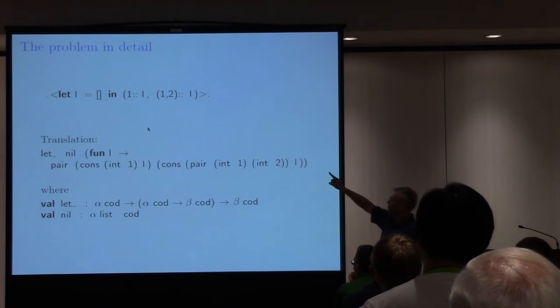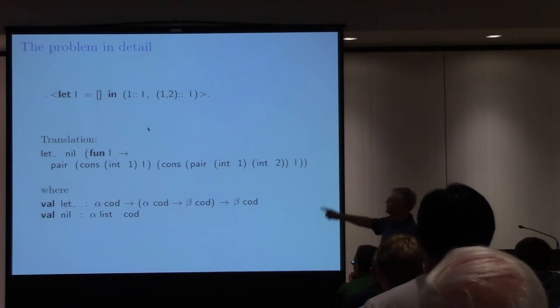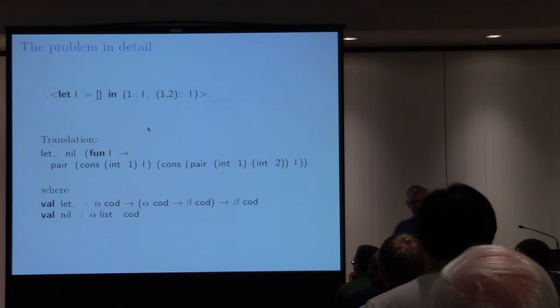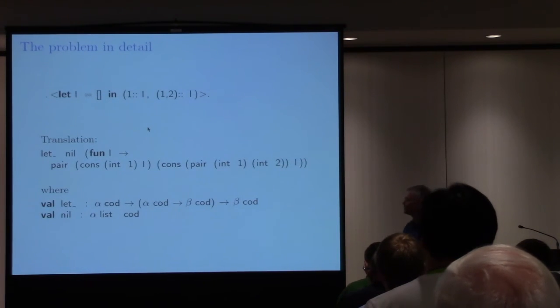So we have an L binder of an empty list, and then we prepend a pair of elements. It can only work if L is actually polymorphic, has a polymorphic type. And it is indeed a polymorphic type in OCaml, because the empty list is a polymorphic value, and let bindings to polymorphic values generalize. So it indeed works.